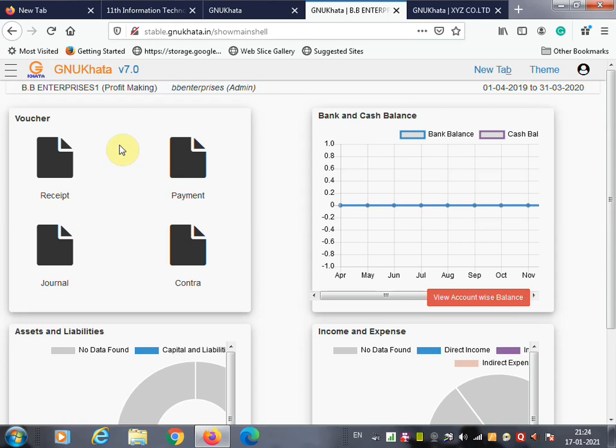I hope you understood this practical, how to use GNU Khata and how to create a company in GNU Khata. In the next lectures we will learn the next skill-oriented practical by using the same software, GNU Khata accounting software, and we will learn creating ledger accounts using GNU Khata or any accounting package. Thank you.